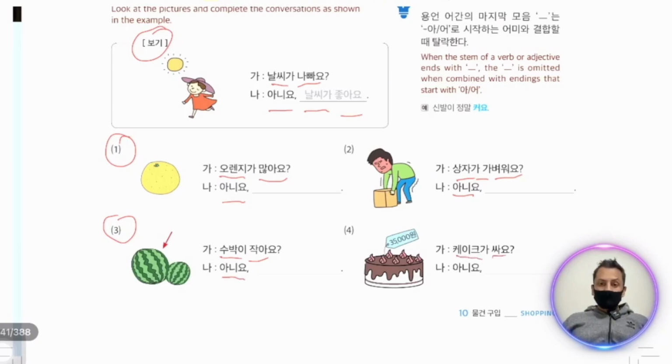Cake ga sayo. Cake is cheap. The cake is very expensive, so we can say anio pisayo. We only add ayo and oyo with our adjectives. Pisayo, sayo, mugoyo, they are adjectives in Korean language.